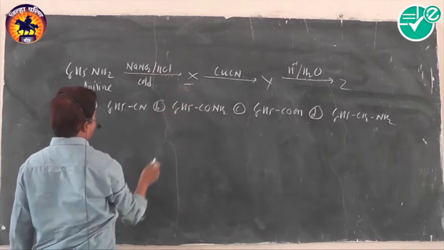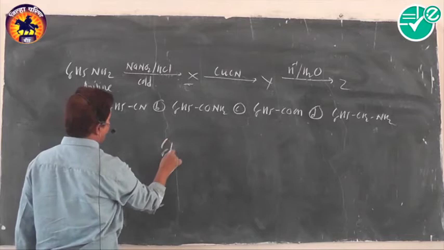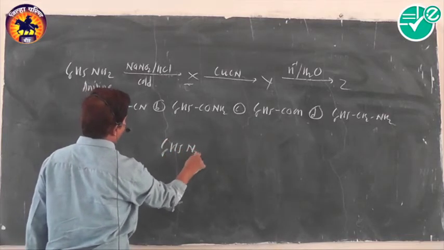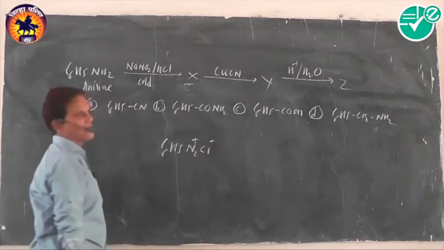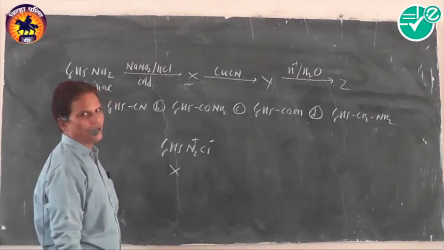This is a diazotization reaction. What kind of reaction is it? Diazotization reaction. And the product mostly formed is benzene diazonium chloride. It means what is X? X is benzene diazonium chloride.